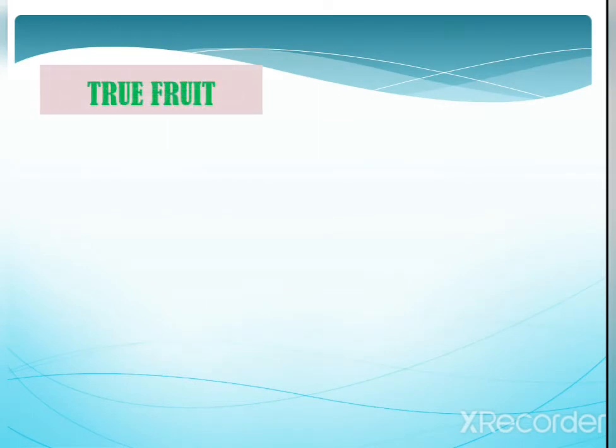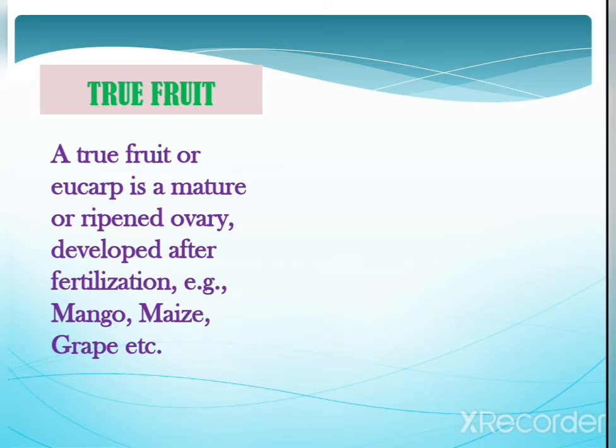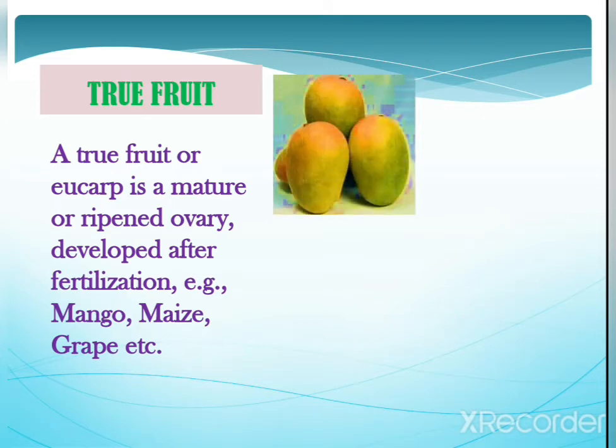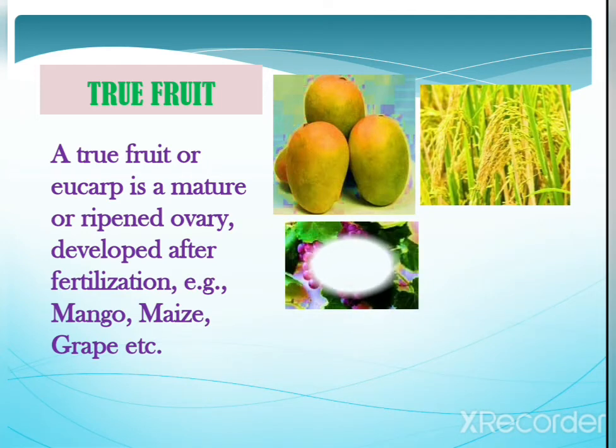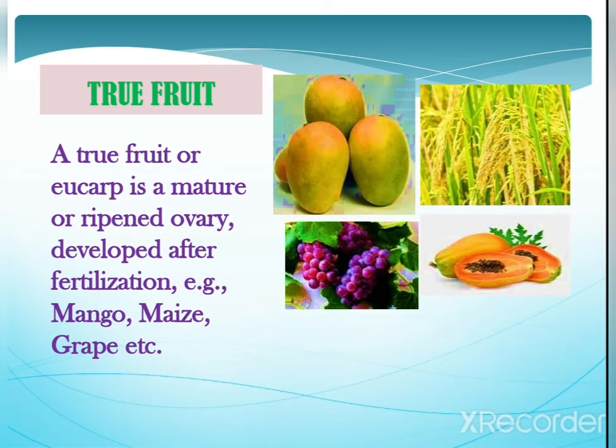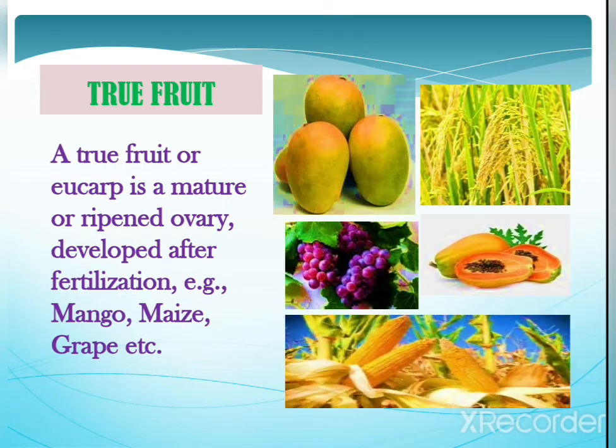What is a true fruit? A true fruit or eucarp is a mature or ripened ovary developed after fertilization. Examples are mango, maize, grape. These are some of the true fruits. They are all called true fruits because they develop from an ovary after fertilization, right?